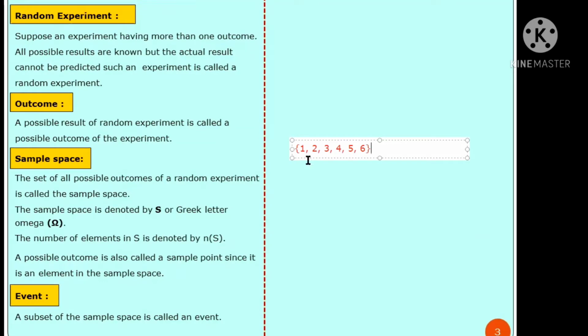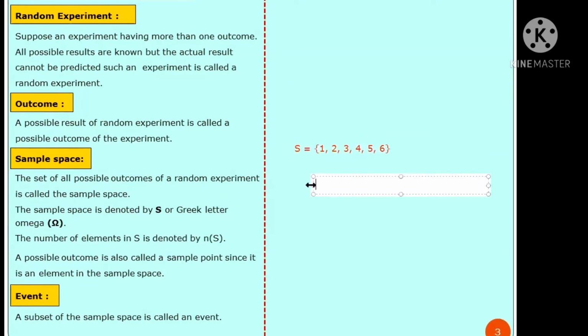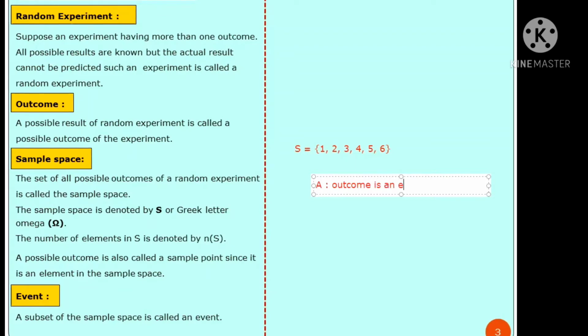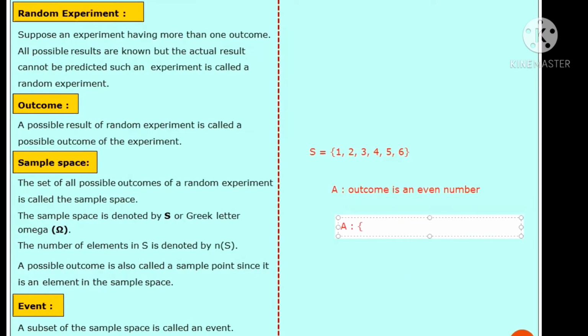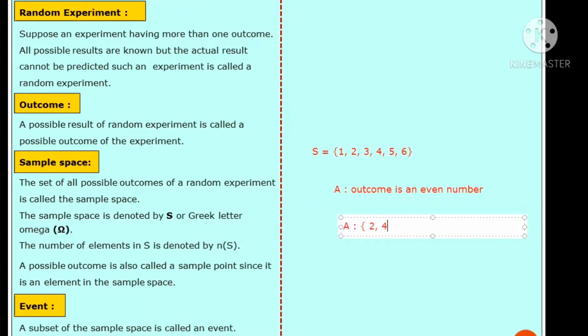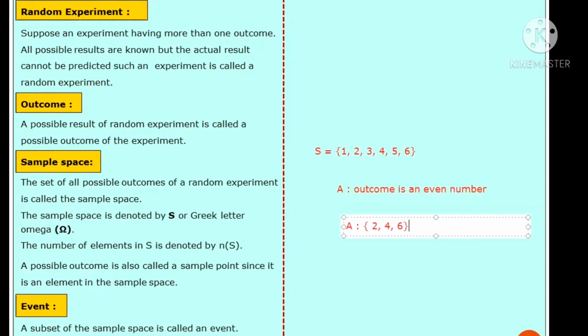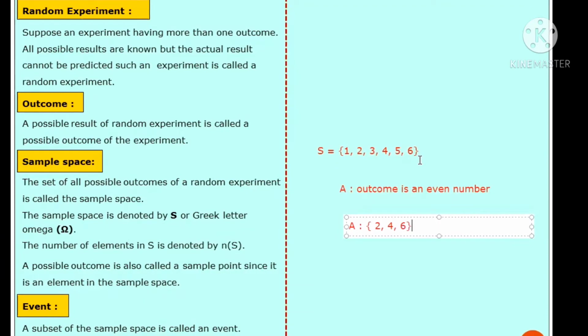These are the possible outcomes represented by the sample space S. And a subset of this sample space, suppose I take one more set A, related to the outcome being an even number. The outcomes are 2, 4 and 6. This is a subset of the sample space.